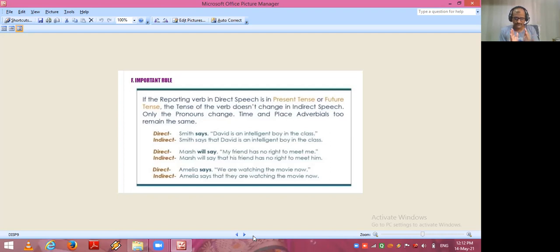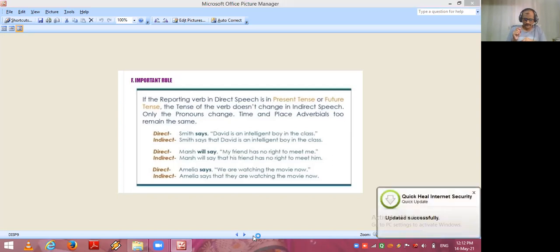But while doing changes, read the example twice and thrice whenever you read the paper, whenever you get the board examination paper of 12th standard. So friends, please try to understand my rules, try to understand my points. In grammar topic, always keep one important thing in mind.